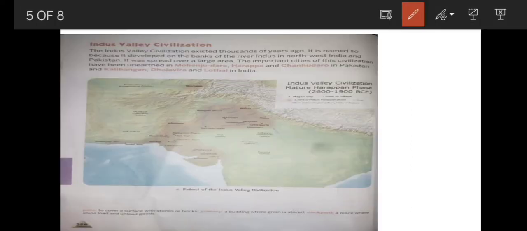Next, Indus Valley Civilization. So dear children, let us learn about Indus Valley Civilization, the first cities, the first town planning by early humans. The Indus Valley Civilization existed thousands of years ago. It is named so because it developed on the banks of the river Indus in northwest India and Pakistan. It was spread over a large area. The important cities of this civilization have been unearthed in Mohenjo-daro, Harappa and Chanhudaro in Pakistan, and Kalibangan, Dholavira and Lothal in India.